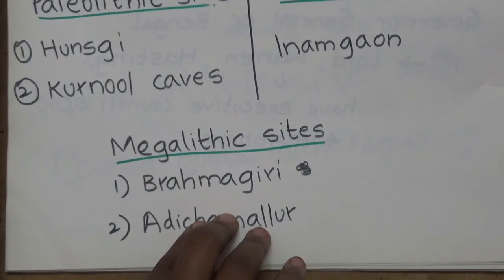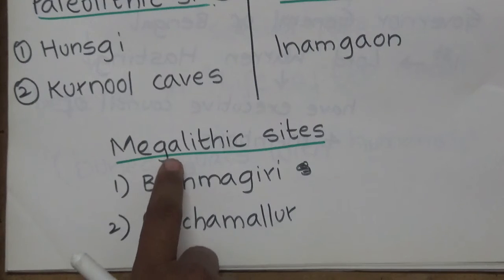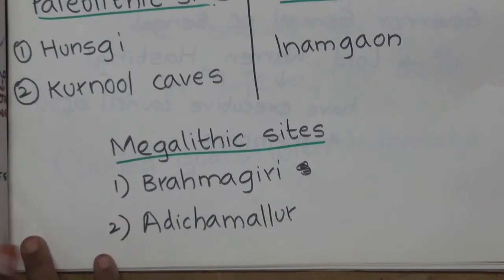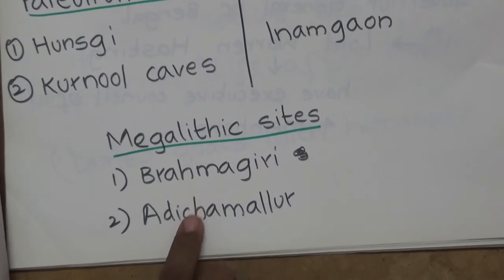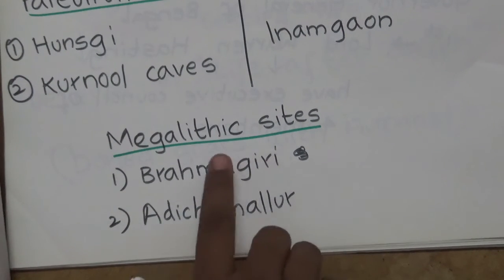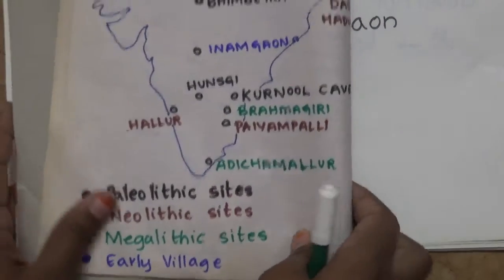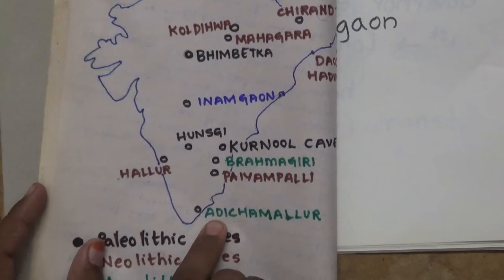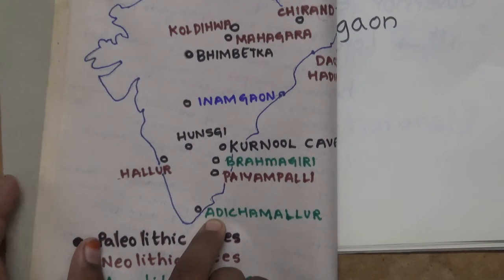Even today at a burial site we can see a stone, not as large as in megalithic sites, but a stone which indicates a burial site. Brahmagiri and Adi Chamalur are examples of megalithic sites. We can see Brahmagiri here and Adi Chamalur here.